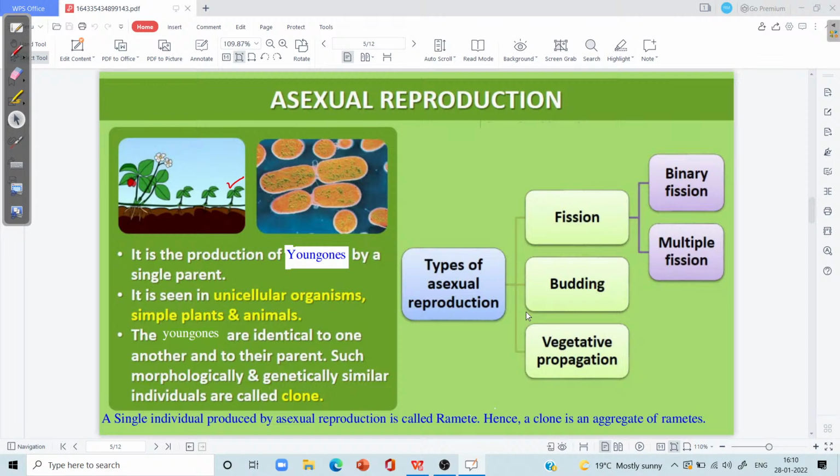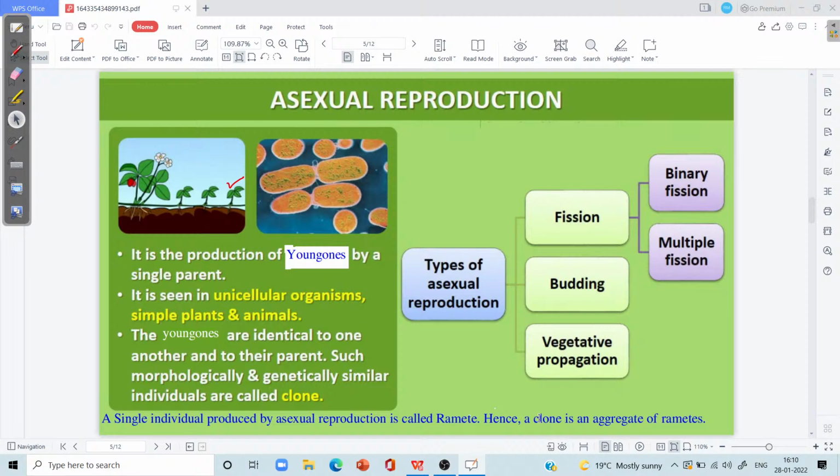But keep in mind, a single individual which is produced by asexual reproduction is called a ramete, and hence the clone is defined as an aggregate of rametes. It is ramete, it is not the gamete.